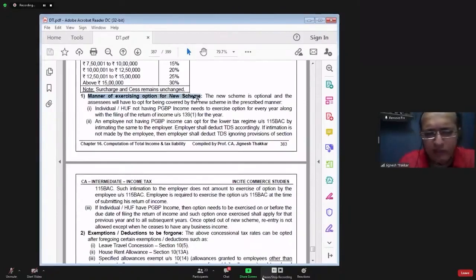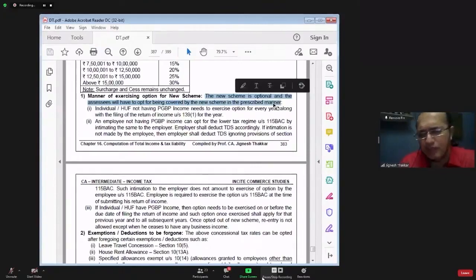Manner of exercising the option for the new scheme. It says the new scheme is optional, and the SSEs will have to opt for being covered by the new scheme in the prescribed manner. So this scheme is optional. You have to exercise the option.